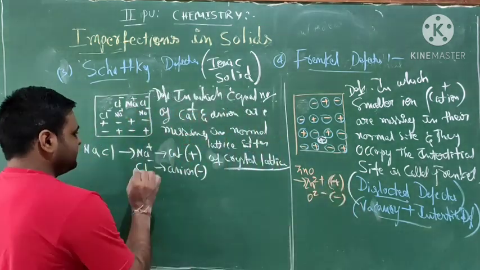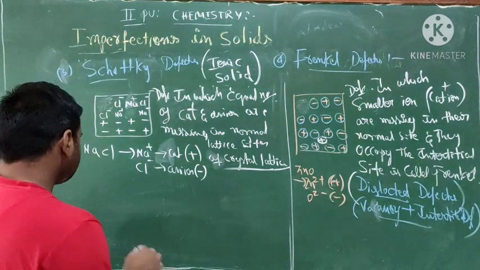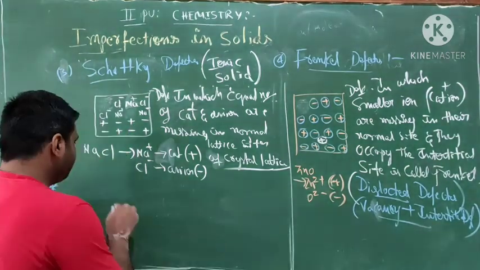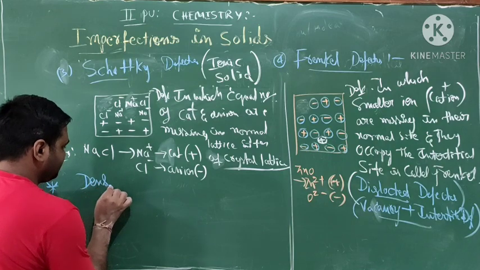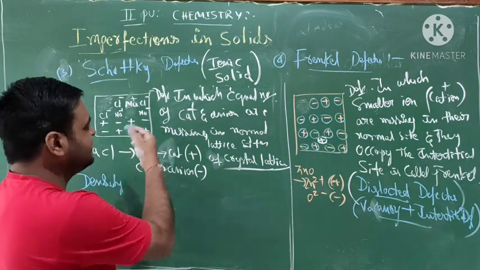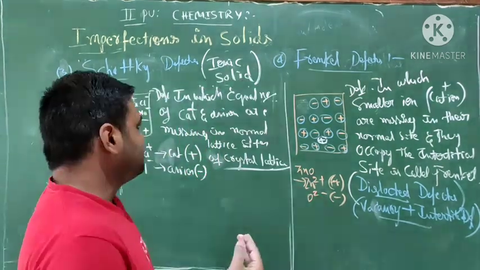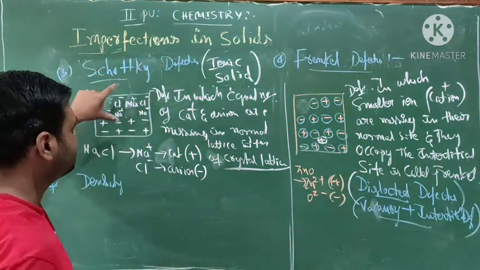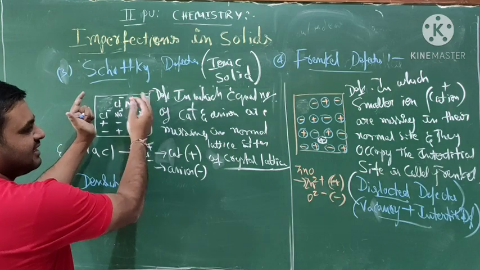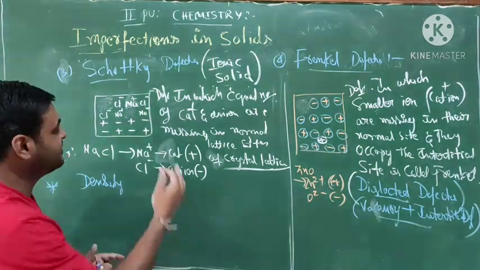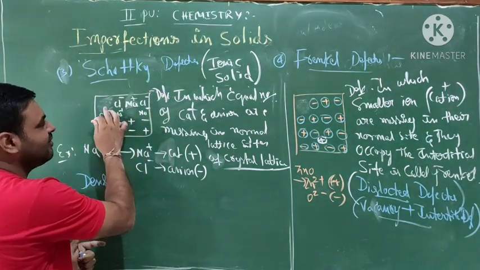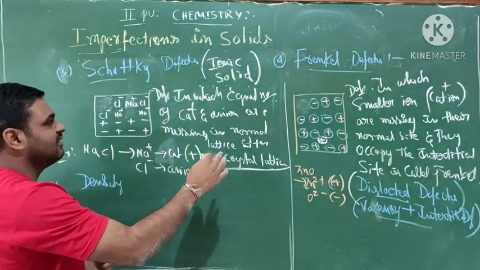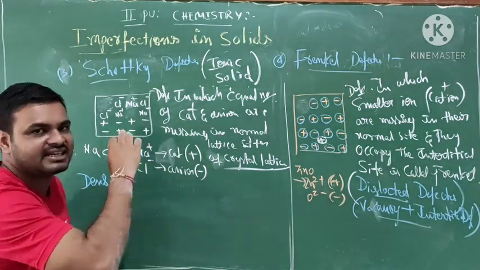Okay. Next we go to density. What happens to the density? Does density increase or decrease? Students, in the case of Schottky defect, first observe the perfect crystal. After the Schottky defect, equal numbers of cations and anions go missing.